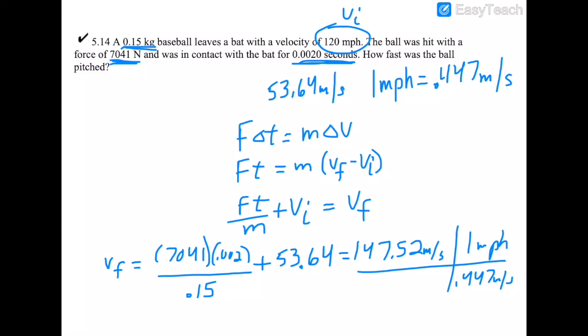Oh, I see what I did wrong. I'm not going to remake this video, I'm just going to show you. You're all going to have to wait, and maybe you've been screaming at me the whole time. This 120 miles per hour is how fast the ball leaves the bat. So this is a final velocity. Oh, silly. Final velocity, okay? How fast was the ball pitched? That's the initial velocity. That's how fast it's coming in.